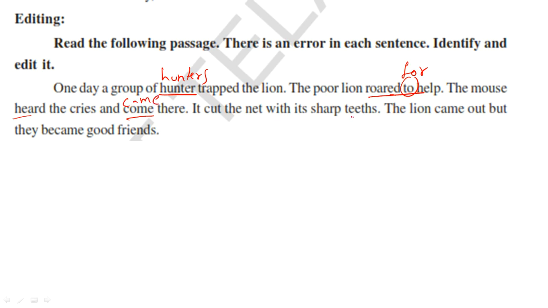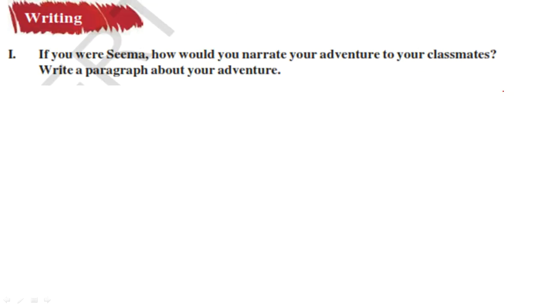Next, it cut the net with its sharp teeth. It cut the net with its sharp teeth. So there is no word like teeth here. Tooth is singular and teeth is plural. Okay. The lion came out, but they became good friends. The lion came out, and L is a capital letter. The lion came out and, instead of but, we will write and they became good friends. Okay, let's move on to the next.